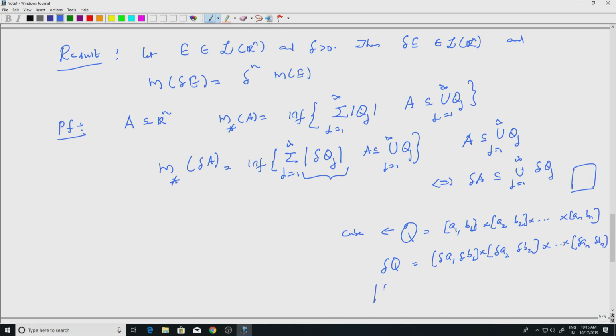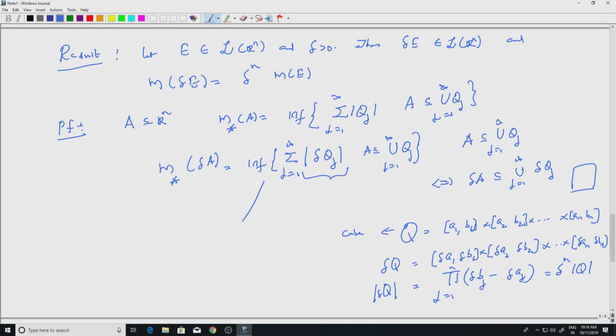So what is the volume of delta Q? Well, you look at the product of the sides. So that is the product of delta bj minus delta aj, j equal to 1 to n. From each component the delta comes. Each side has got dilated by delta, so the side changes by delta, and from each component you get delta. So this is delta to the n times whatever remains, the measure of Q. So for cubes this is trivial, and that is why it becomes true for all other sets as well.